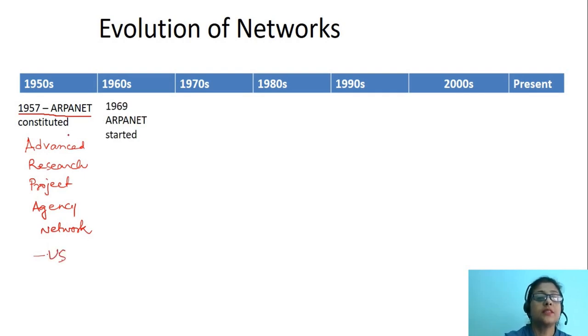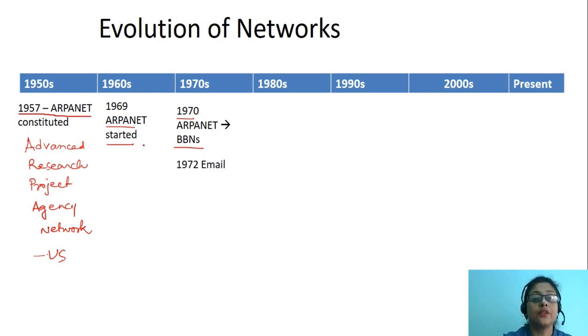In 1969, ARPANET started. In 1970, ARPANET got connected to BBN, which is Bolt, Beranek and Newman Incorporation.